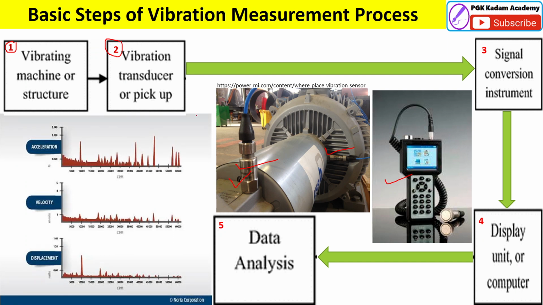Here we can get an idea related to acceleration, velocity and displacement. Through these graphs we can compare the good condition and bad condition, and it will give the reason for where the failure is, at what speed, what the displacement is, or what the time is. It is all recorded in condition monitoring.